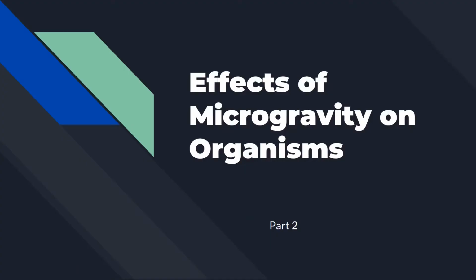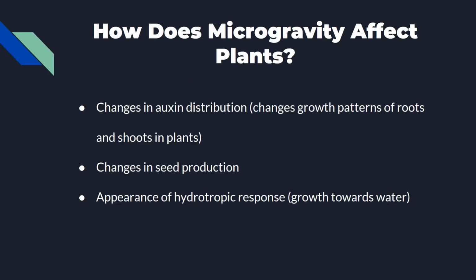Hello, welcome to the second part of our video on the effects of microgravity. How does microgravity affect plants? Microgravity has effects on plant growth due to the changes in auxin, which is the plant growth hormone. Seed production is reduced or completely eliminated in some species of plants, which can also be linked to changes in auxin. Another observation made on plants in simulated microgravity is the presence of a hydrotropic response that isn't usually there in normal gravity.